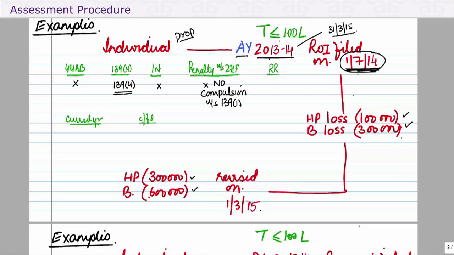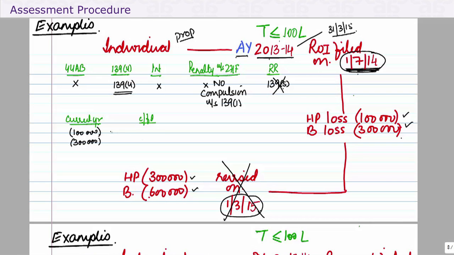The point is, is this return filed on 1/3/15 valid? No. And why is it not valid? Because a belated return cannot be revised. So the revised return is invalid, deemed never to have been filed. What is the loss in the current year now? Well, there is a 1 lakh loss here and 3 lakhs business loss.